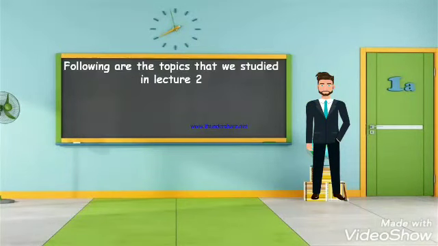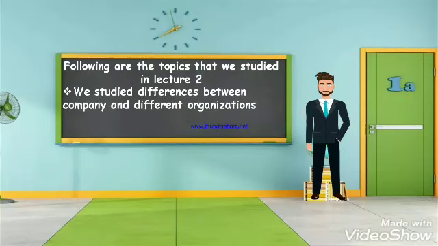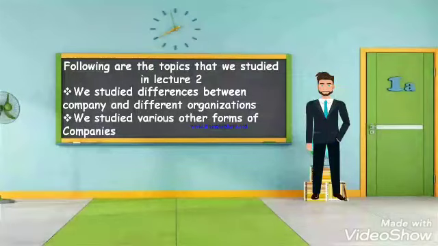Let's revise what we studied in lecture number 2. We studied differences between a company and different organizations, in which we differentiated a company from an undivided family, partnership and limited liability partnership. Then we studied various other forms of company, because a company has many forms like private company, public company, government company, foreign company and many more. If you have not revised, go and watch lecture number 2.